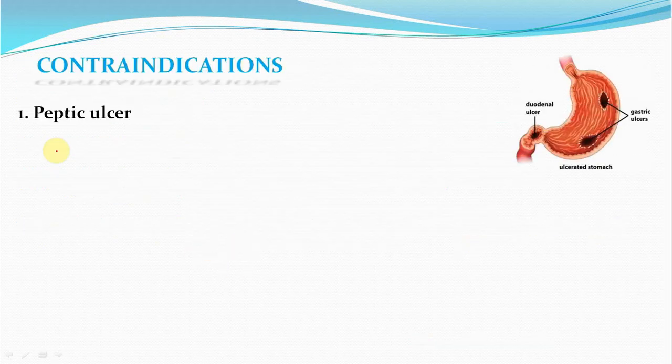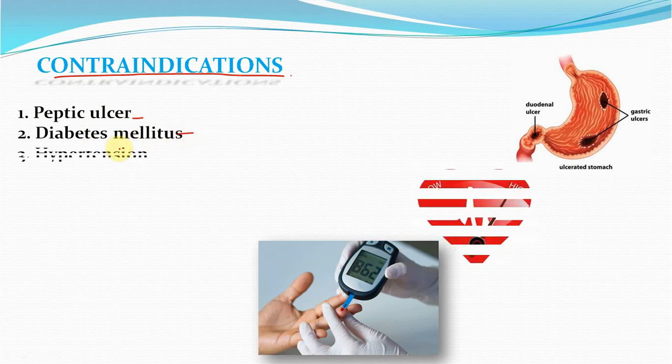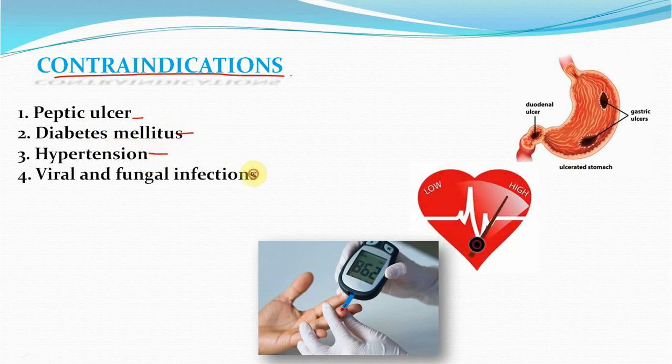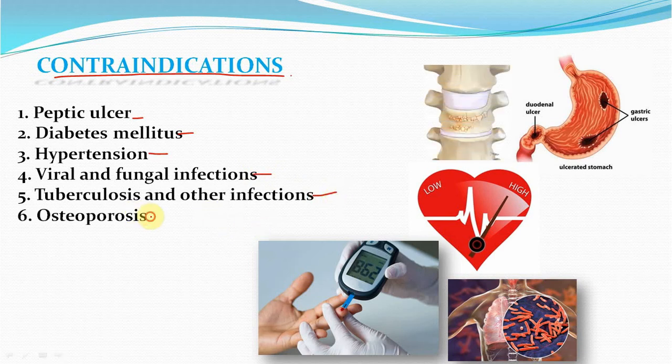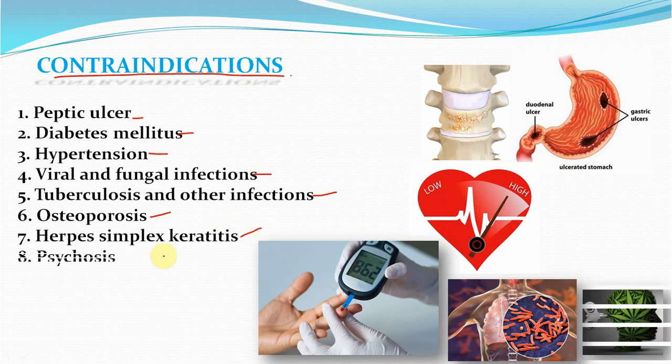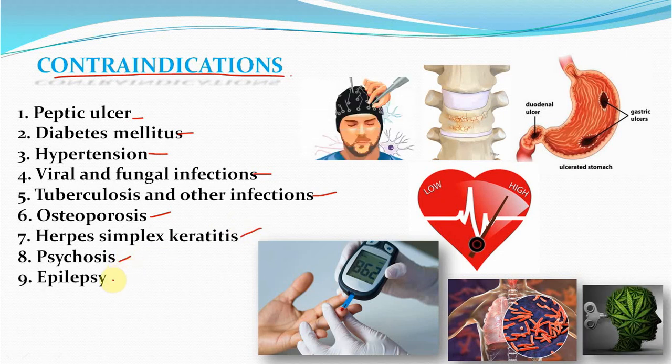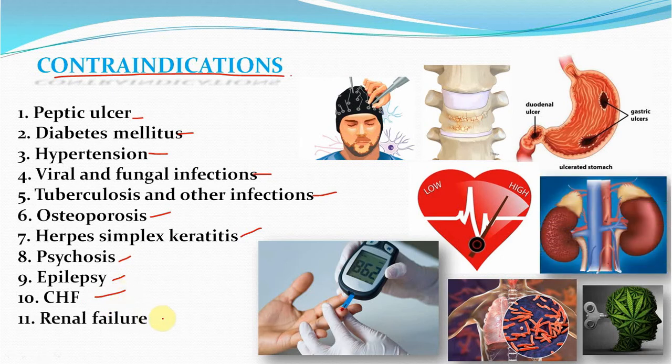Contraindications: mainly all the side effects they produce are the contraindications, such as peptic ulcer, diabetes mellitus, hypertension, viral and fungal infections, tuberculosis and other infections, osteoporosis, herpes simplex keratitis, psychosis, epilepsy, congestive heart failure and renal failure.